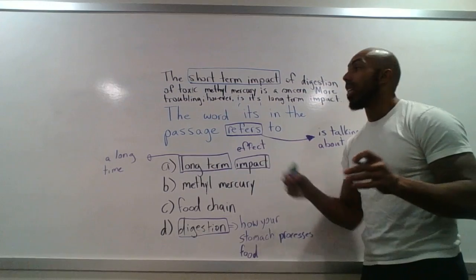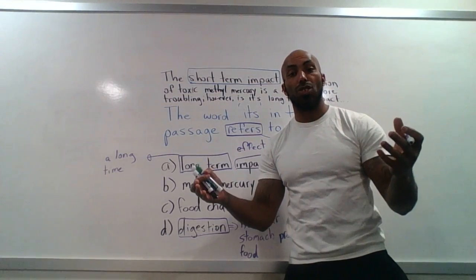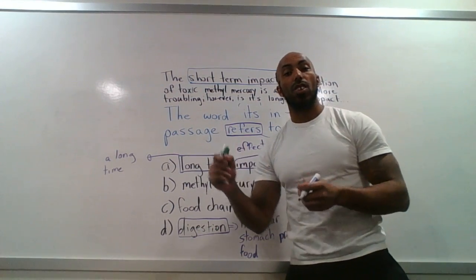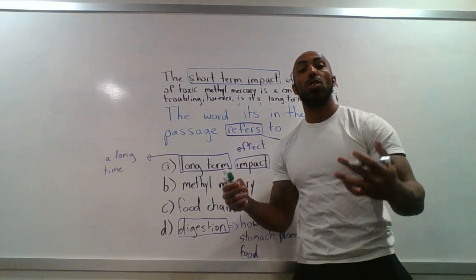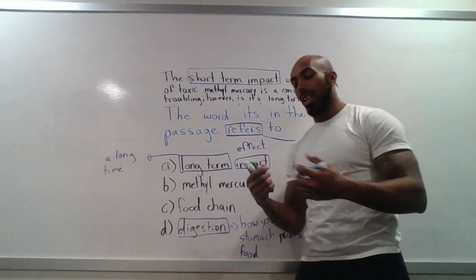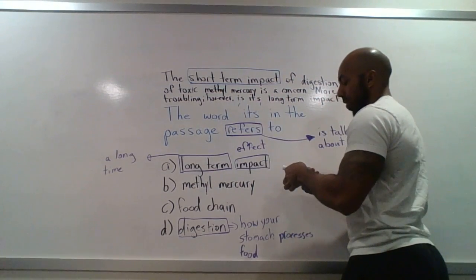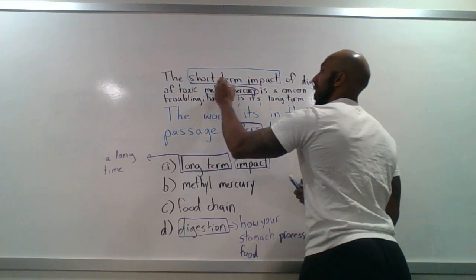Okay. Now, what is it? What are we talking about? The impact or how what will change us? That is the most important question to understanding how it is used. What is the thing that is going to be changing us if we eat it? And that is very obviously, I'll circle that in another color, our methylmercury.